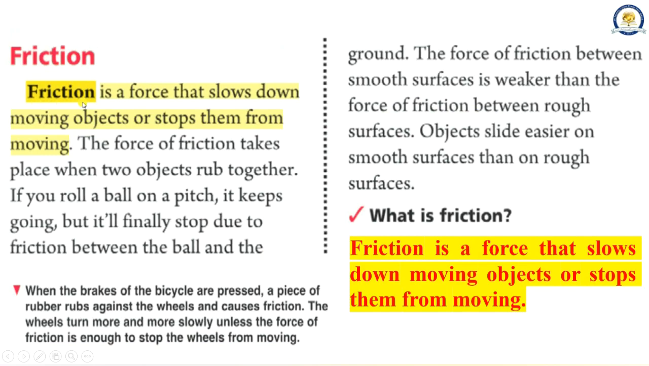Friction. Friction is a force that slows down moving objects or stops them from moving. The force of friction takes place when two objects rub together. If you roll a ball on a pitch, it keeps going. But it'll finally stop due to friction between the ball and the ground. The force of friction between smooth surfaces is weaker than the force of friction between rough surfaces. Objects slide easier on smooth surfaces than on rough surfaces.